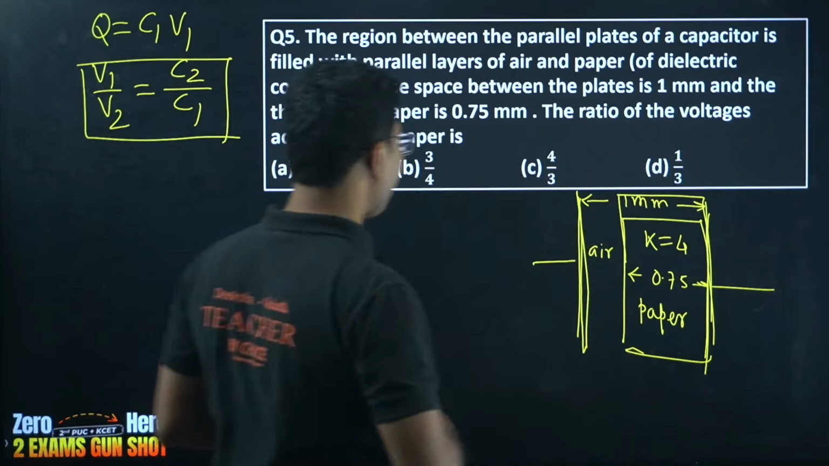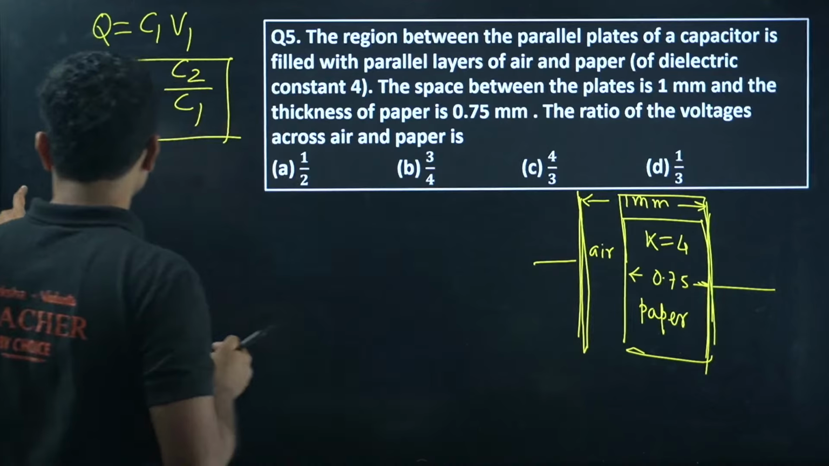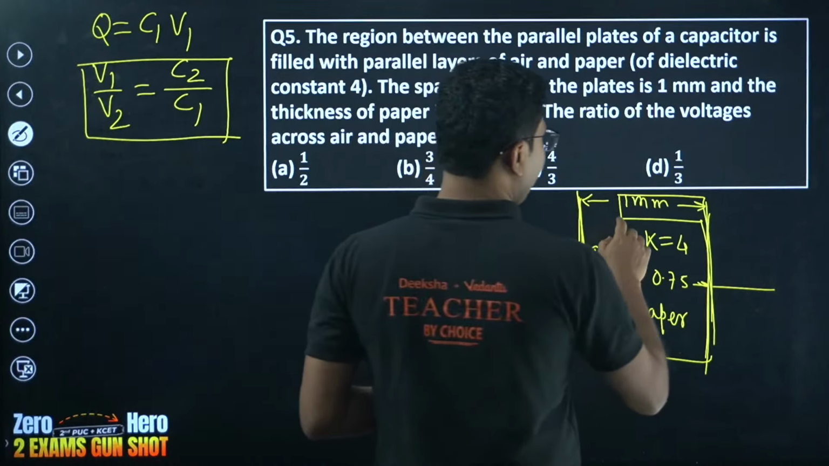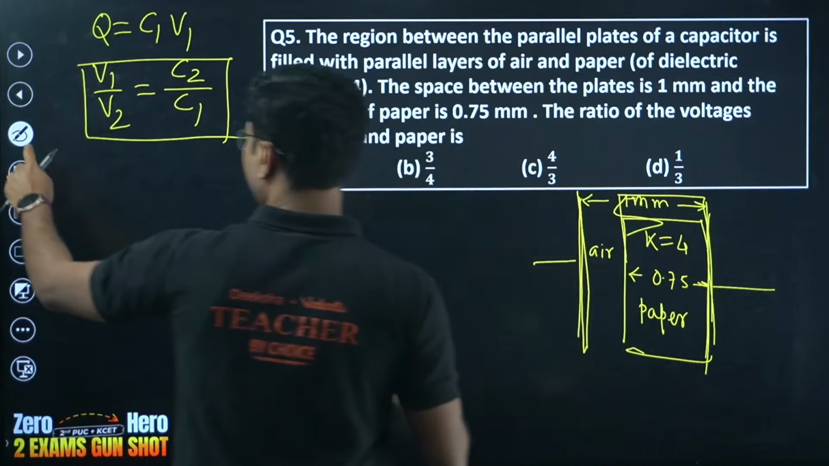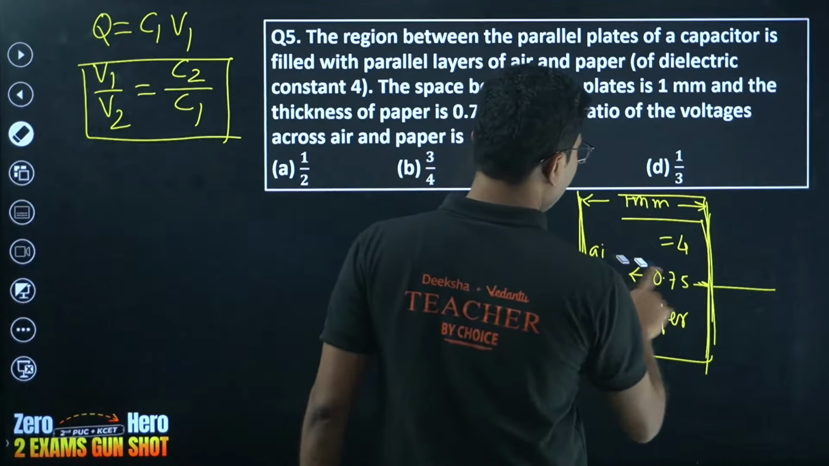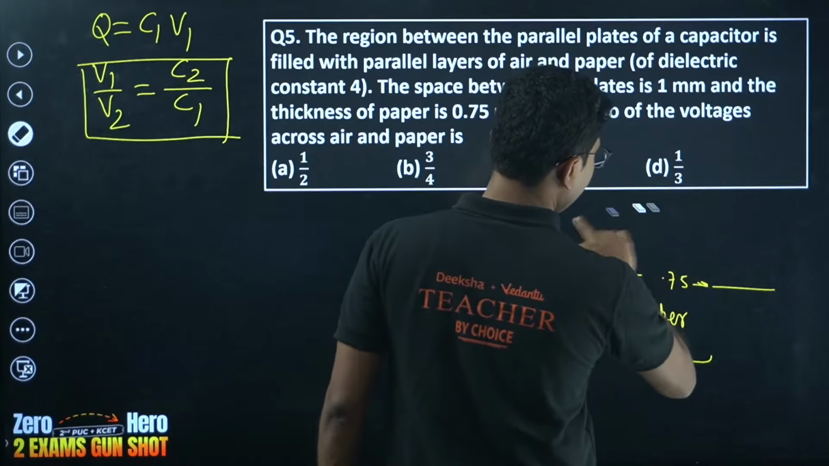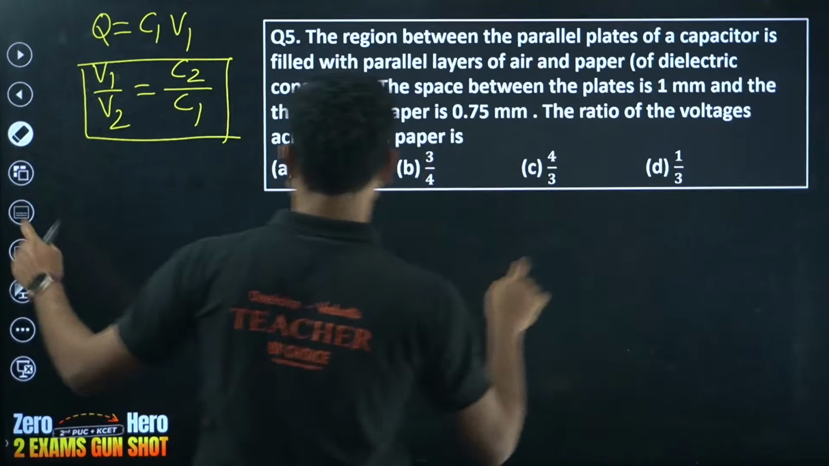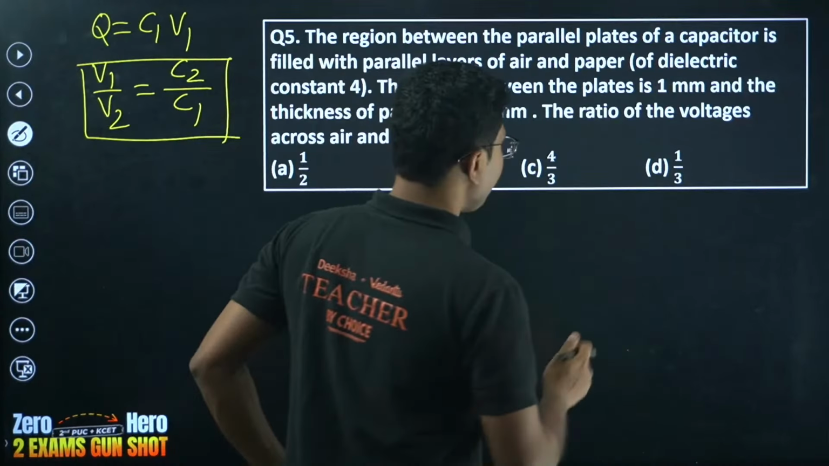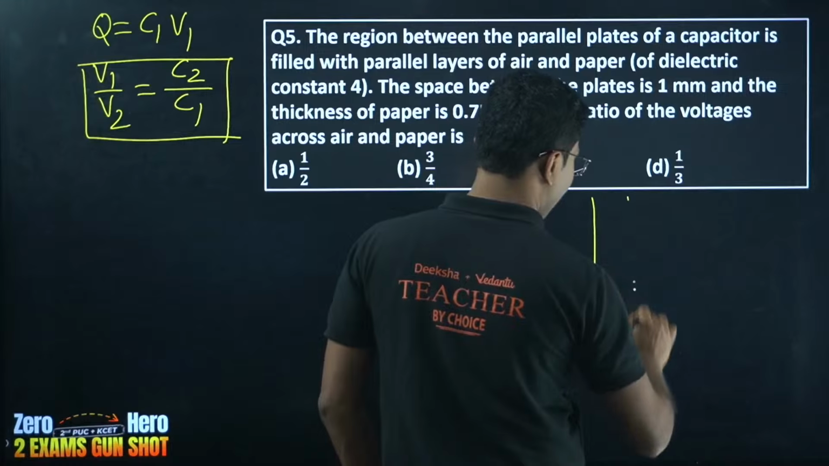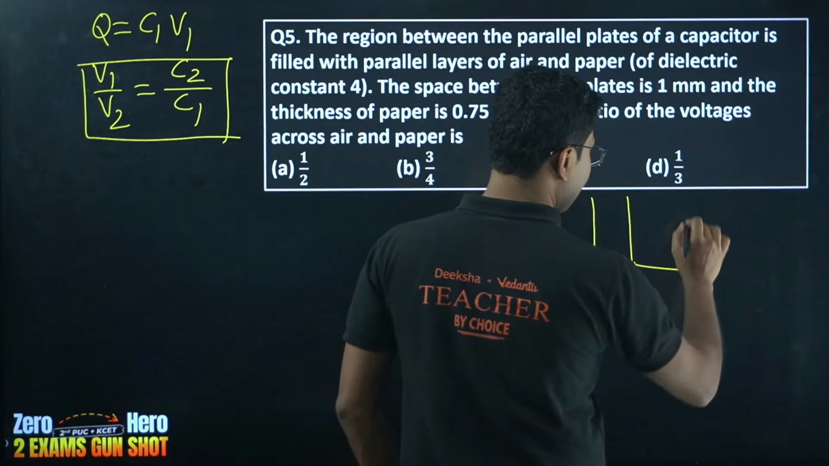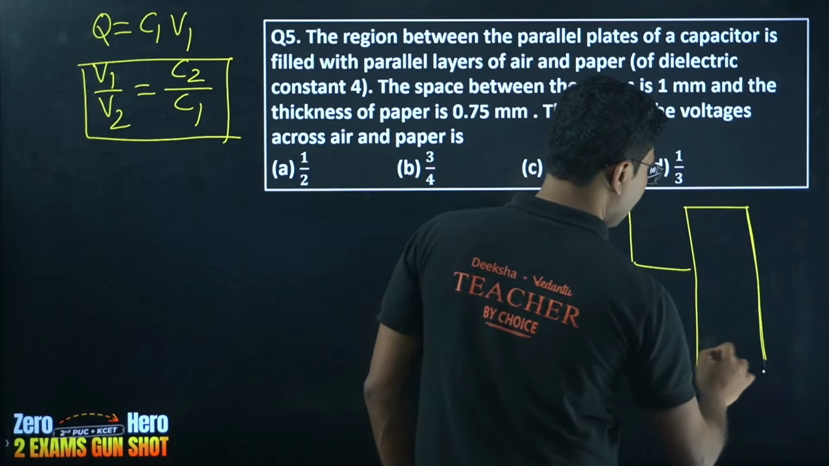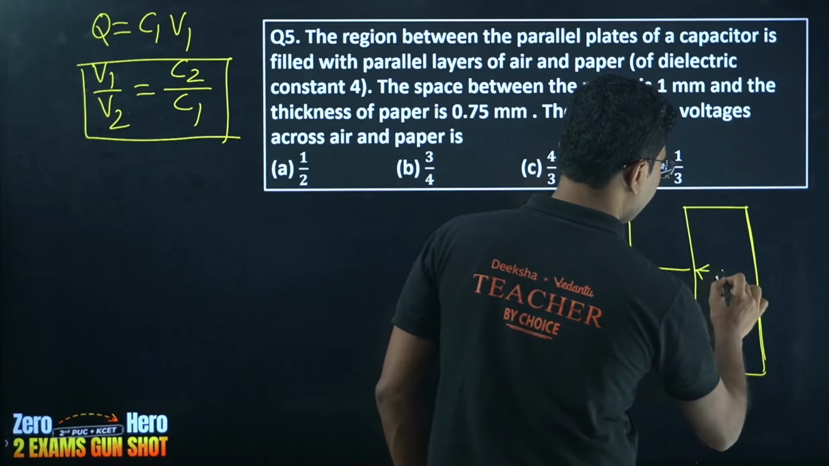Confused? Okay, I'll tell you the secret. First of all, what you can understand is that instead of thinking of it as a single capacitor, you can consider this to be two capacitors in series. Now it will be easier for you. So we have two capacitors in series. One is air, another one is paper. The thickness of the paper is 0.75, so no doubt about it.